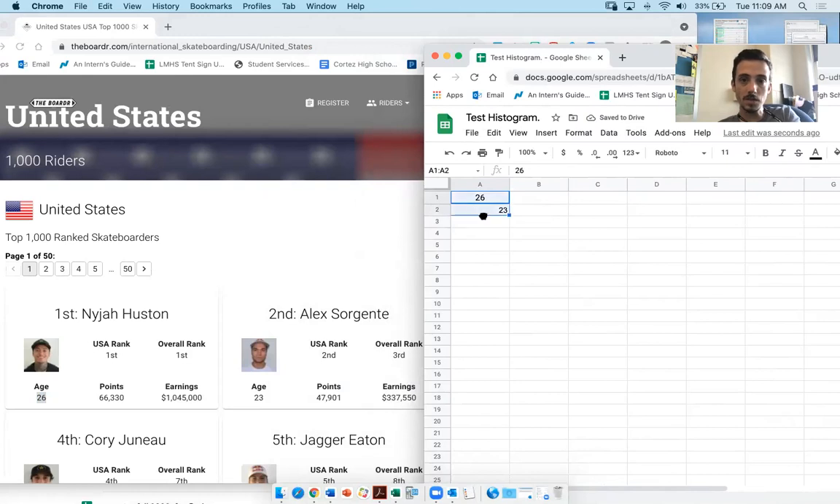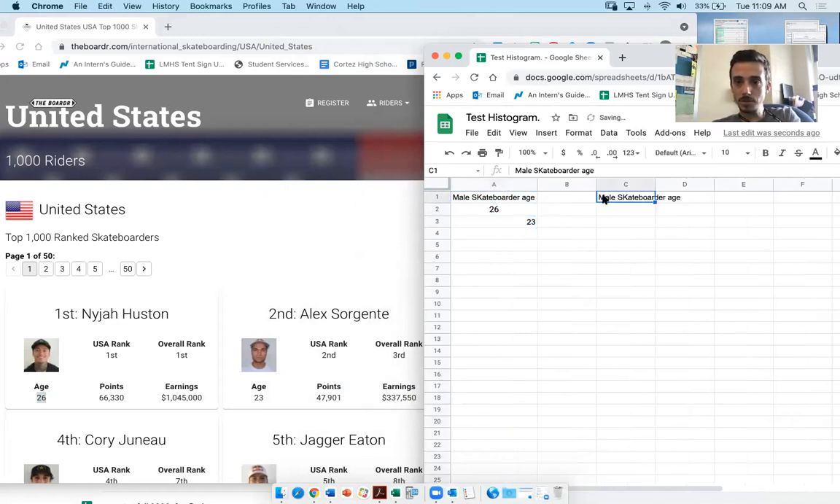And if you want to organize this even more, you can have male skateboarder age, and then over here, you could have female skateboarder age, if you want to keep all of your data together. So I need 30 of these. I'm going to fill this in. The next time you see this, in a few seconds, I'll have 30 points thrown in. Sound good? See you soon.